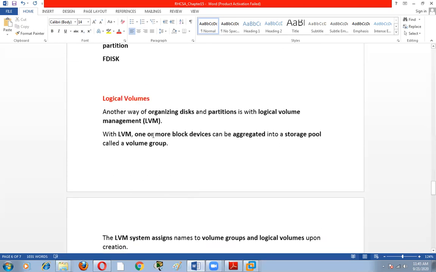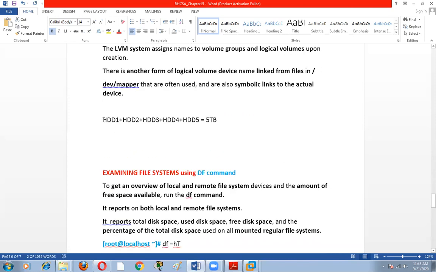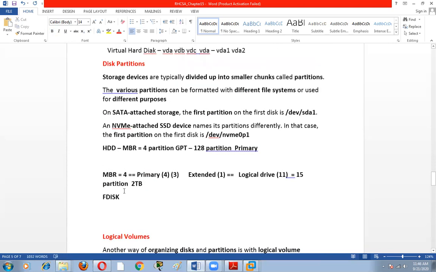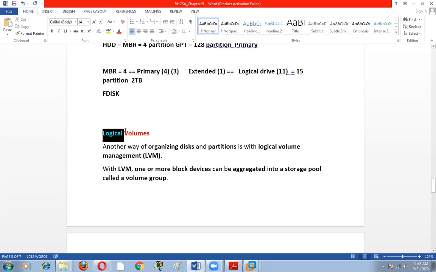But we know that MBR only supports 2 TB partitions. If a hard disk is 2 TB, then we can create the partition. If we have a size of more than 2 TB, we can't use more than 2 TB. But in this method, we want to use this 5 TB. So this particular method can't be used, and we can use this other method.